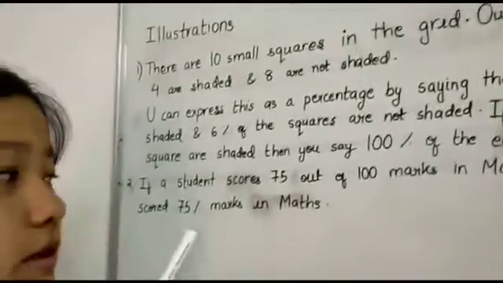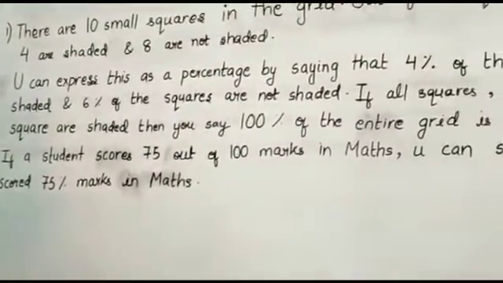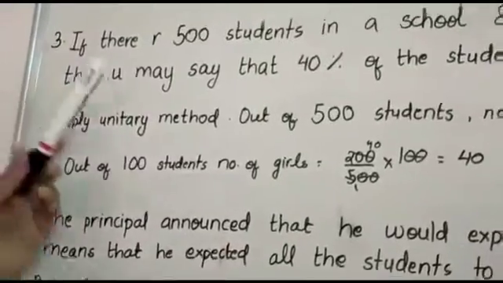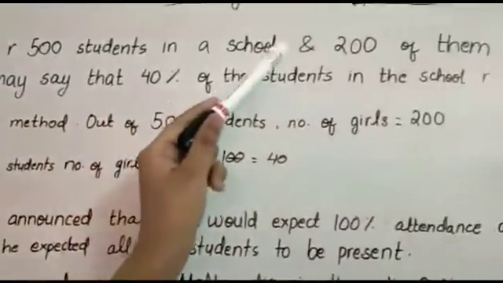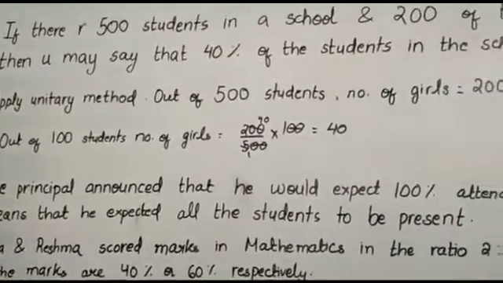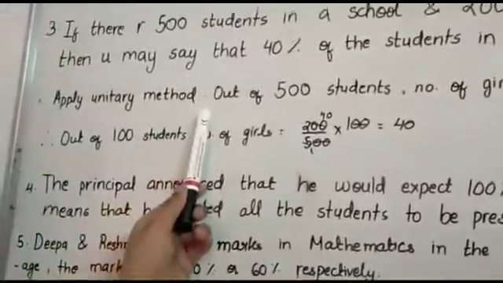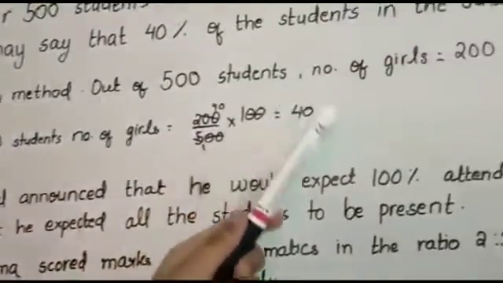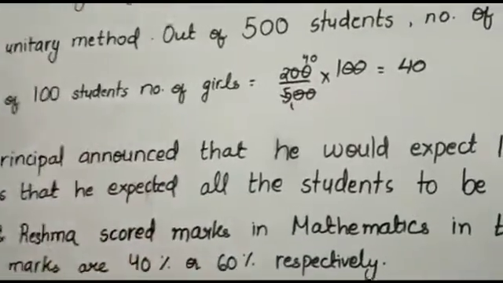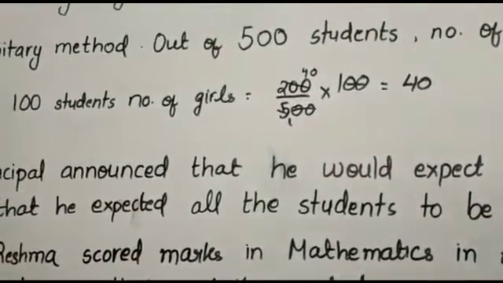Number 2. If a student scores 75 out of 100 marks in maths, you can say that he has scored 75% marks in maths. Number 3. If there are 500 students in a school and 200 of them are girls, then you may say that 40% of the students in the school are girls. Apply unitary method. Out of 500 students, number of girls equals 200. Out of 100 students, number of girls equals 200 by 500 into 100 equals 40.